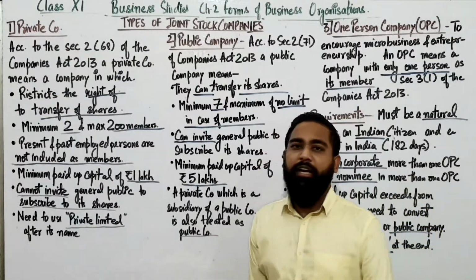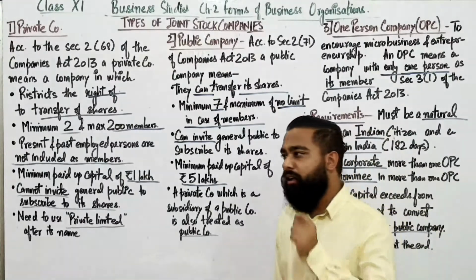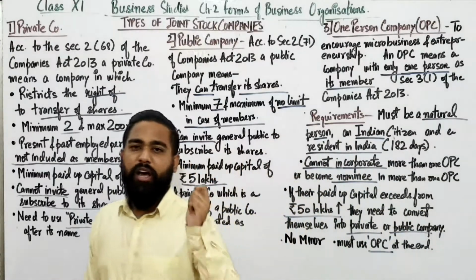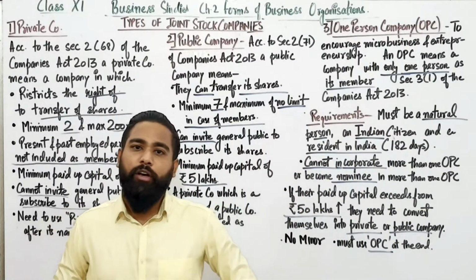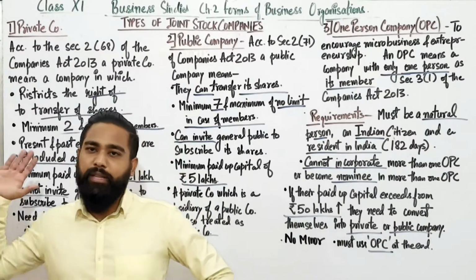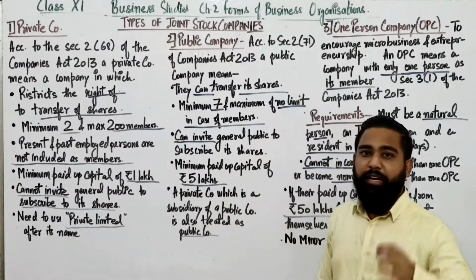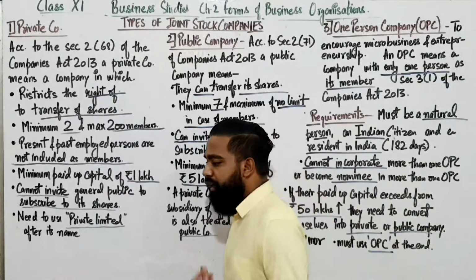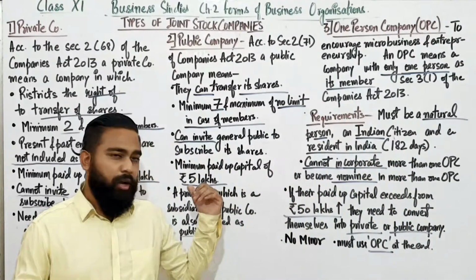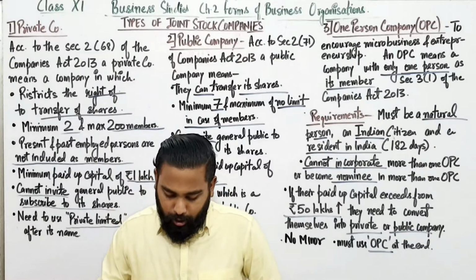The private company needs only 2 stages, so they can start their business after having the certificate of incorporation. The private company can start right away. But the public company needs all the 4 stages to be completed and thereafter they can continue the business.